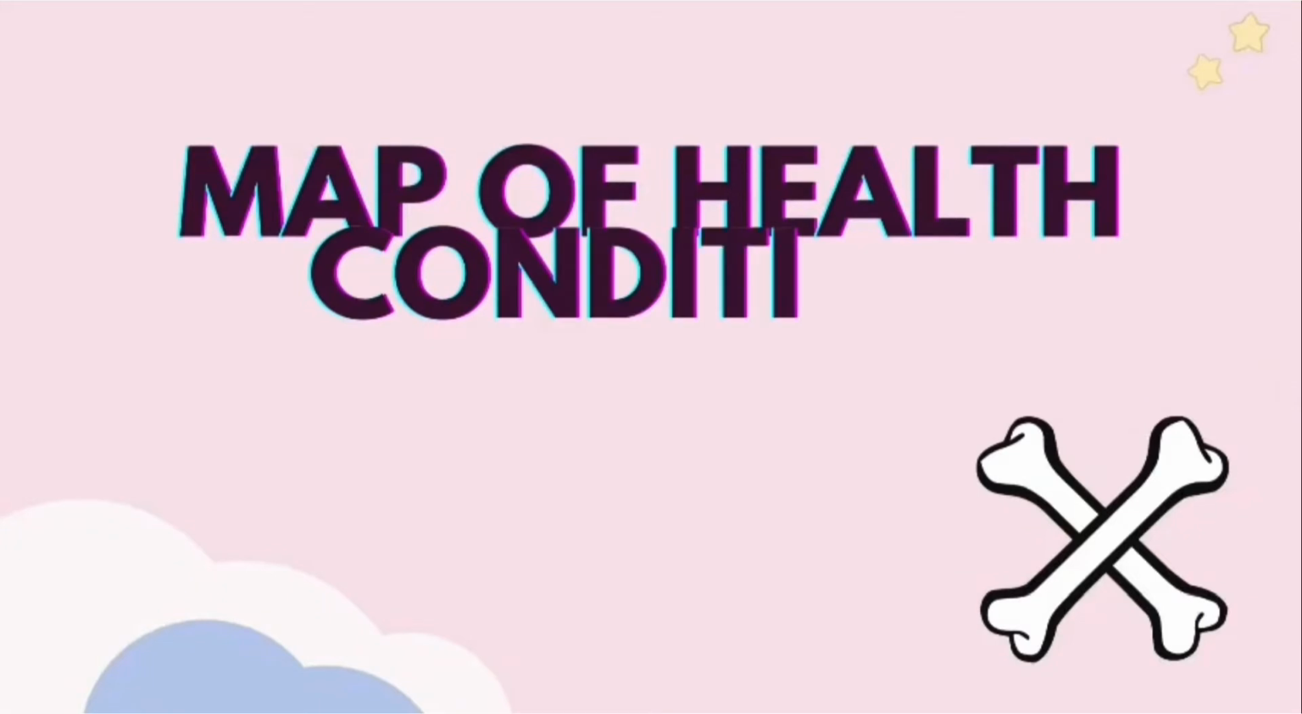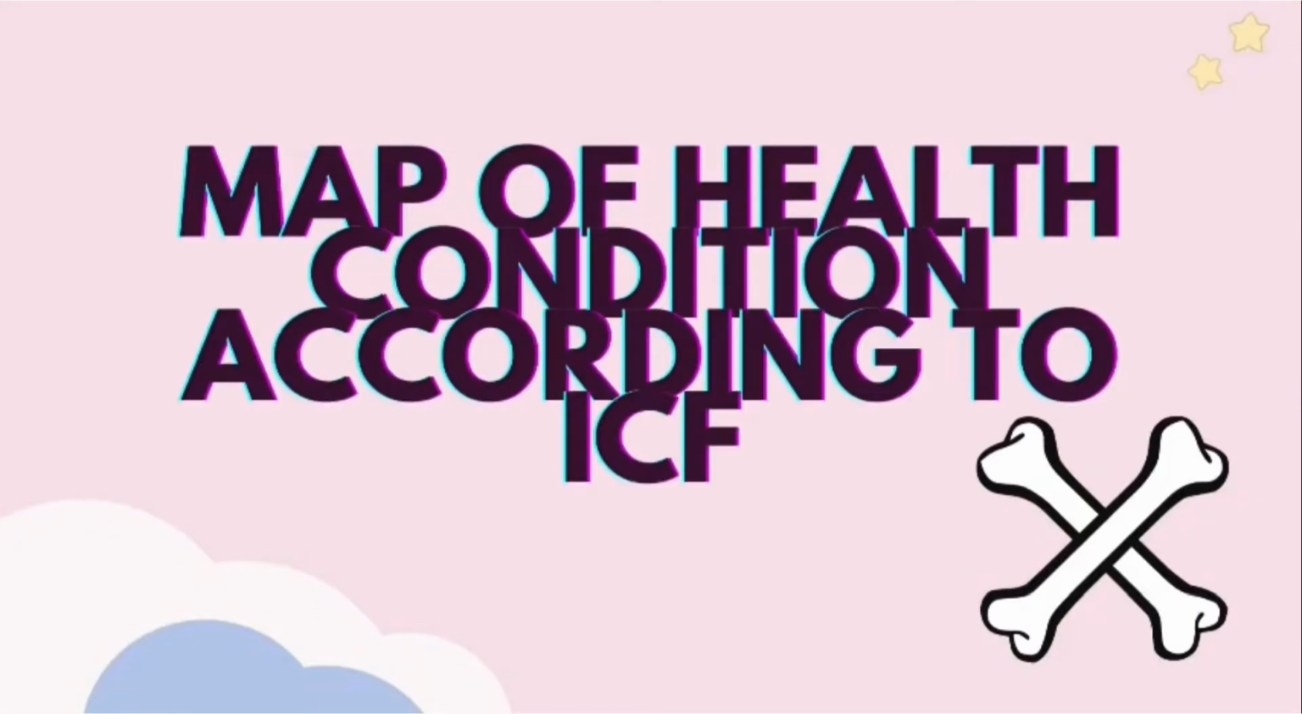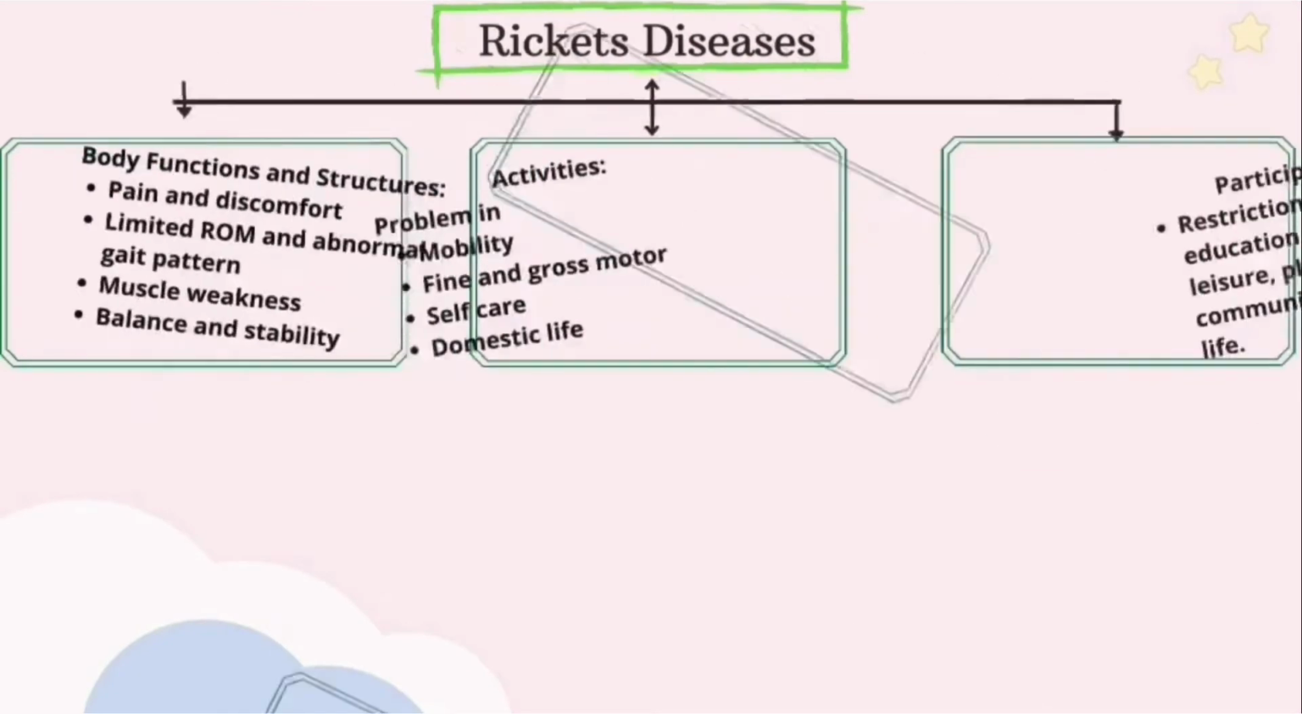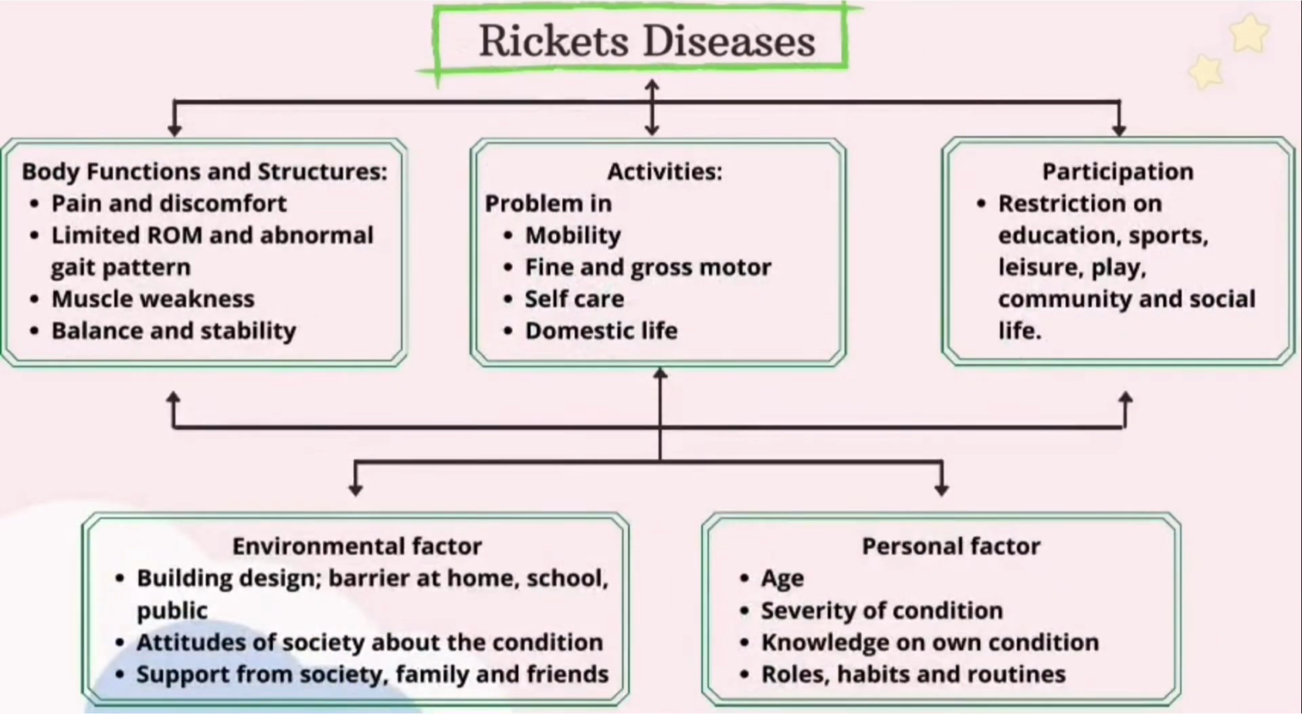Next is the map of health condition according to the ICF. People with Rickets disease will have problems in body functions and structures including pain and discomfort, limited range of motion and abnormal gait pattern, muscle weakness, and balance and stability. They will have limitation in activities such as mobility, fine and gross motor, self-care and domestic life. The limitation will restrict their participation in education, sports, leisure, play and community and social life, and environmental factors and personal factors also relate to the limitations for people with Rickets disease.